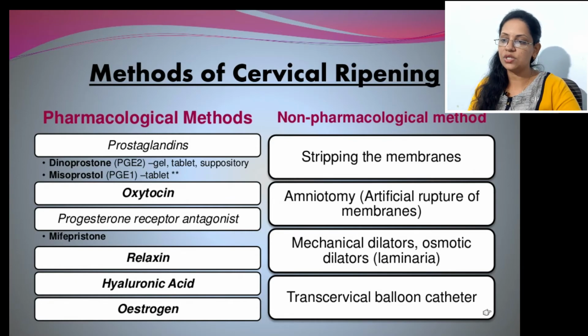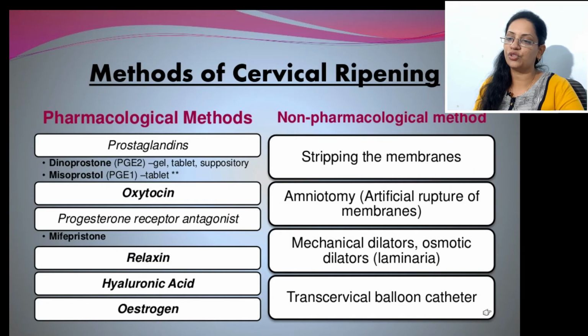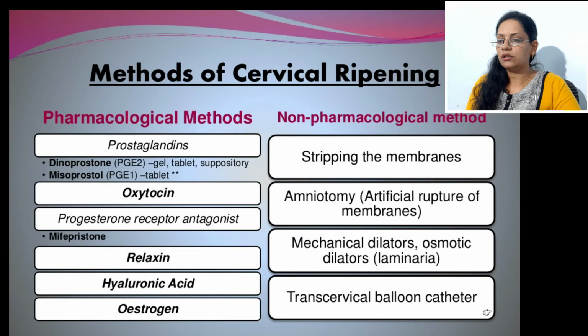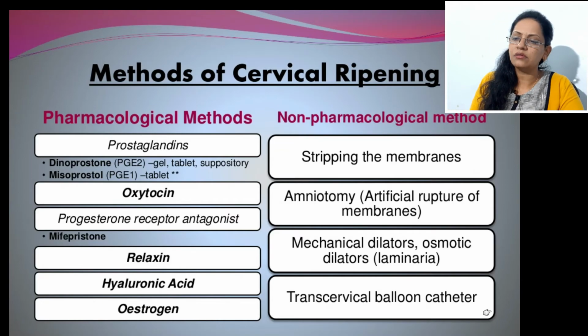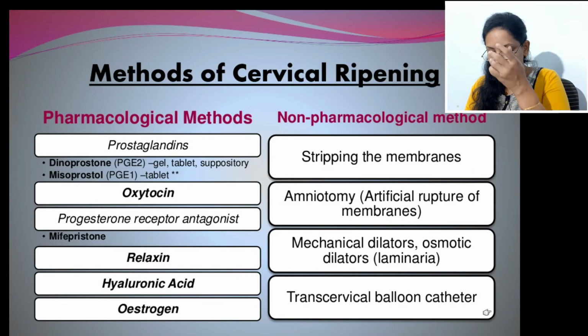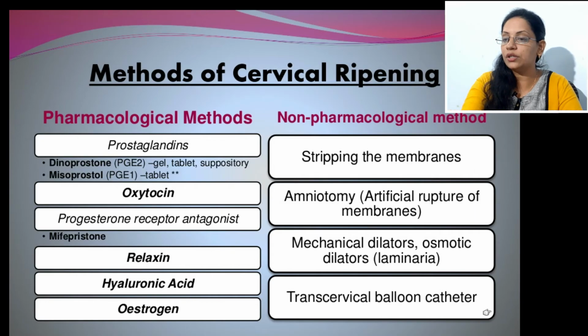Artificial rupture of membrane, we just now discussed. We rupture the membrane by Amni hook or by any artery forceps. Mechanical dilators or laminaria can also be used. Sometimes a balloon catheter is used, but commonly rupture of membrane with artery forceps or Amni hook is done. And stripping of membrane means we do the PV examination in upward and inward direction so that we separate the membranes from the wall of cervix and lower uterine segment.